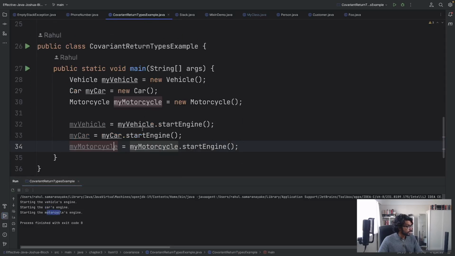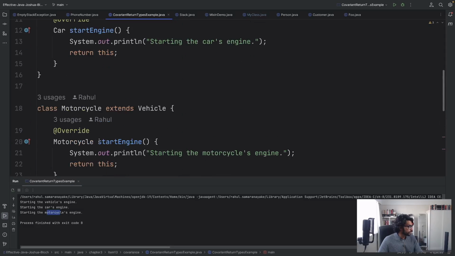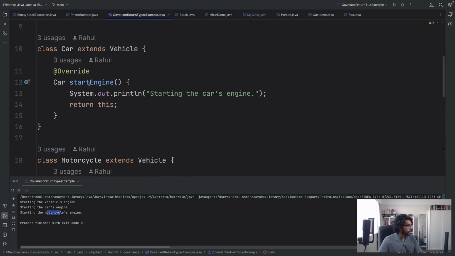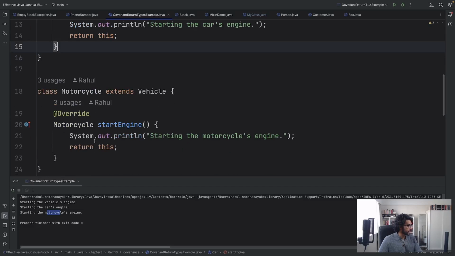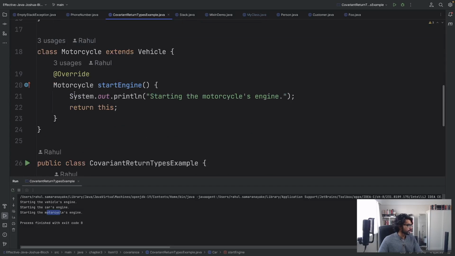So in starting this engine, even though we're calling the same start method and the overriding is taking place in the subclasses, the return type is of type this, which means it can return an object of type car, or in this case, an object of type motorcycle.